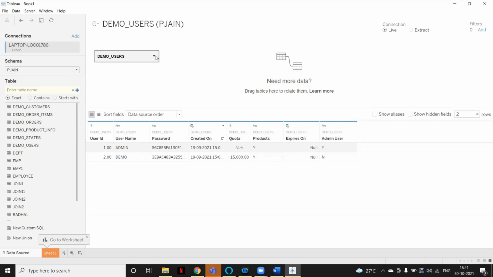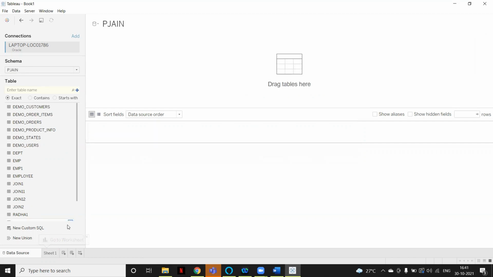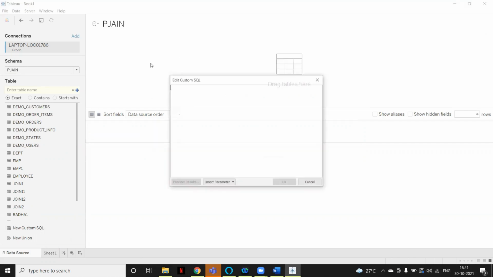So instead of dragging the table, we can drag the custom SQL. Here you can write your queries like SELECT stuff FROM table WHERE country IN, and you mention the country names, whichever countries you want to load data for. Whatever queries you are writing, you can write them here.